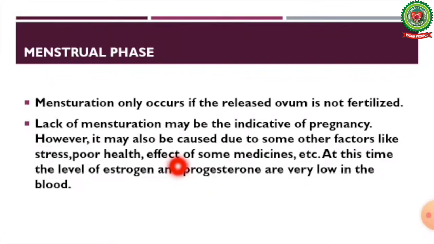Menstruation only occurs if the released ovum is not fertilized. Lack of menstruation may be indicative of pregnancy. However, it may also be caused by some other factors like stress, poor health, effect of some medicines, etc. At this time, the levels of estrogen and progesterone are very low in the blood.